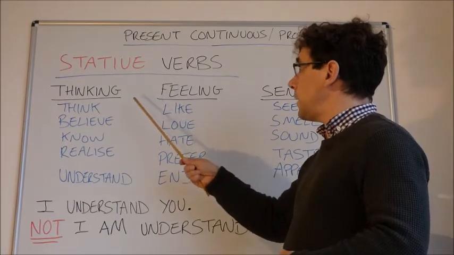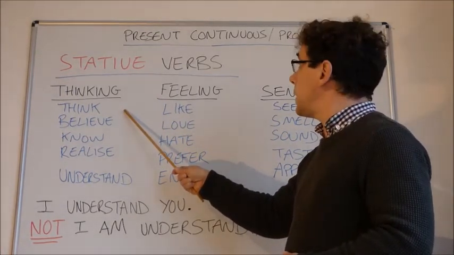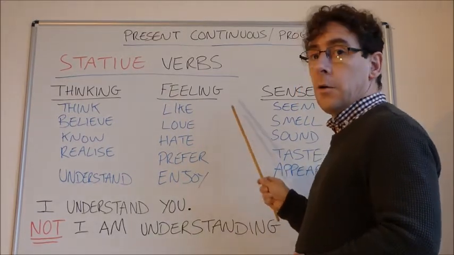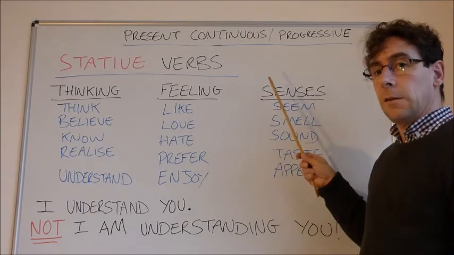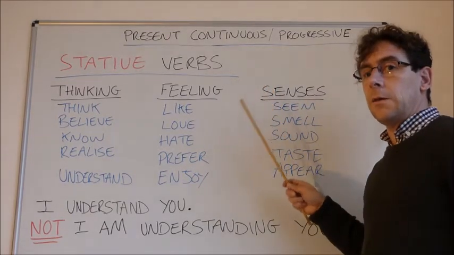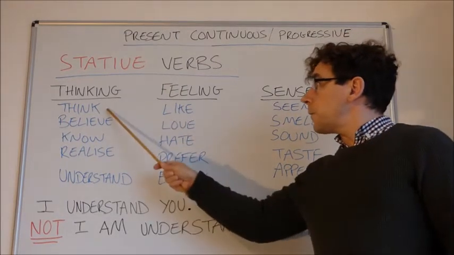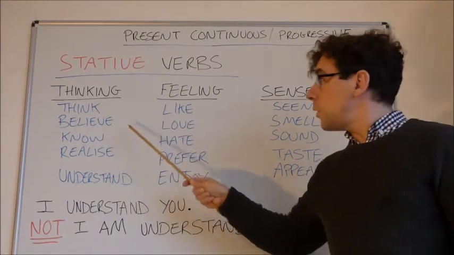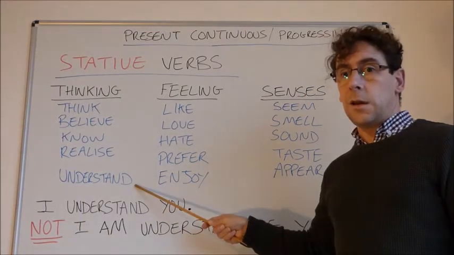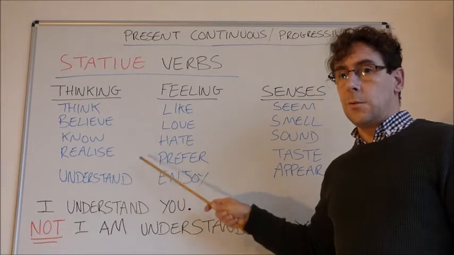We can see here, for example, when we're using the verbs to talk about thinking, feeling, or the senses, we can see that they're stative. That is to say, they're talking about a state, not an activity or an action. So, for example, the verb to think, to believe, to know, to realize, to understand. These are always in the present simple.